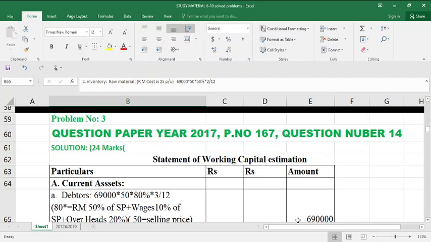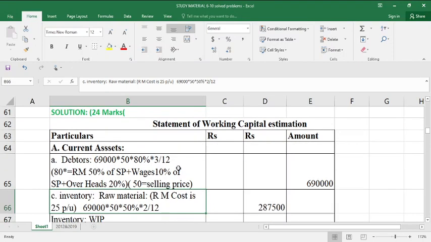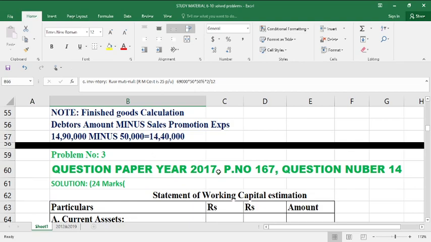There is one more problem in the same question paper, year 2017, which appeared for 24 marks. You go through the problem. Question number 14, problem number 14. In the same question paper 2017, two problems were there on working capital estimation only. One is for 12 marks and another was for 24 marks. Now I am going through the problem which appeared for 24 marks in the question paper year 2017.